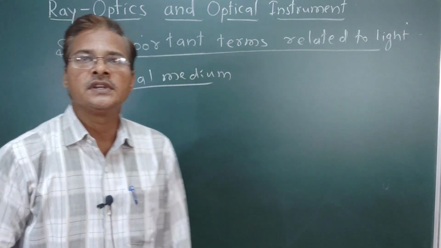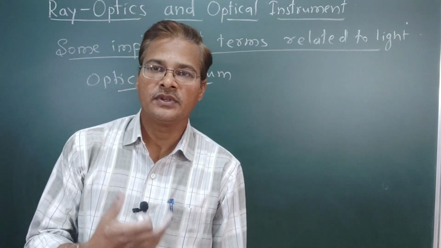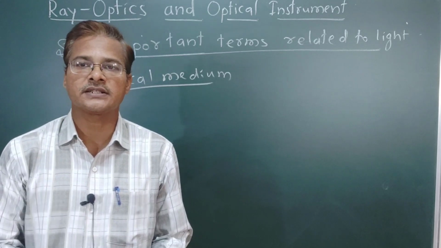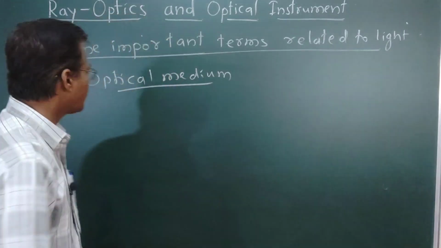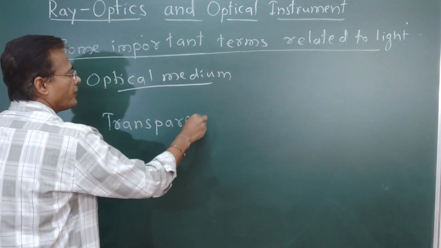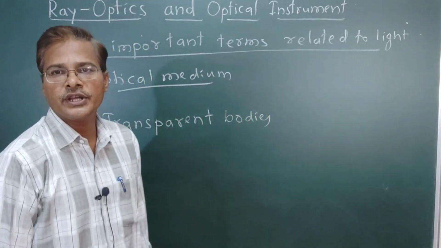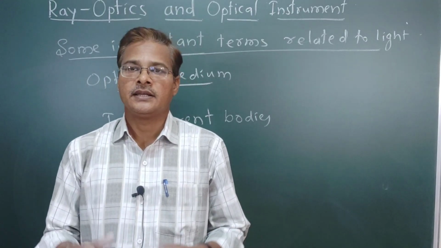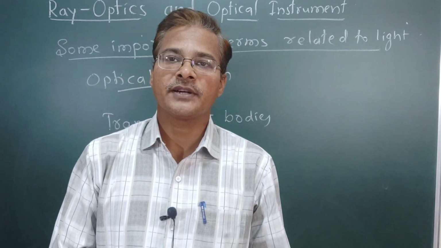An optical medium is a medium through which light can pass, a medium in which light can travel. Now, what are transparent bodies? A transparent body is a body through which a major portion of the light rays can pass easily.